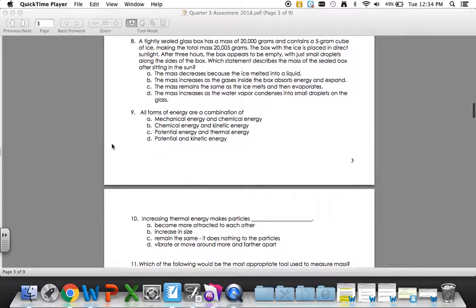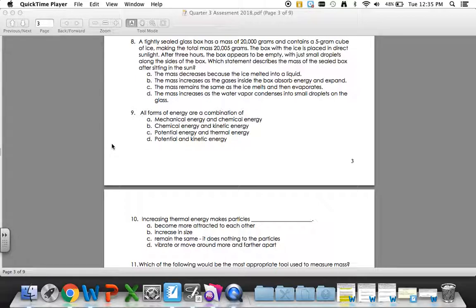Question 8. A tightly sealed glass box has a mass of 20,000 grams and contains a 5-gram cube of ice, making the total mass 20,005 grams. The box with the ice is placed in direct sunlight. After 3 hours, the box appears to be empty, with just small droplets along the sides of the box. Which statement describes the mass of the sealed box after sitting in the sun?